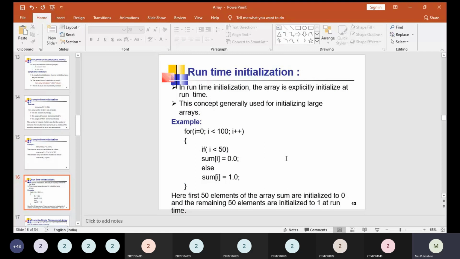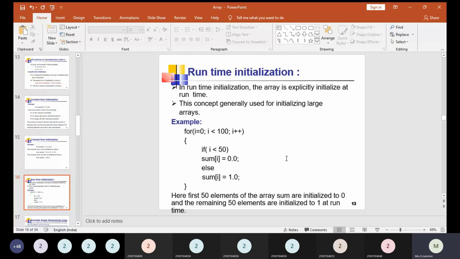So i starts with 0 and it will end with less than 100, so 0 to 99, totally 100 values. As many times as this loop runs, sum of i is going to be assigned some value.